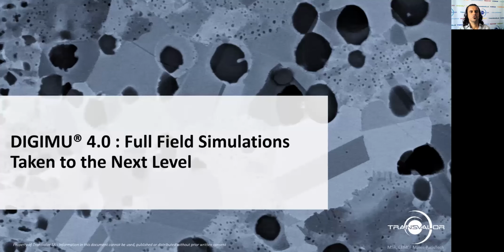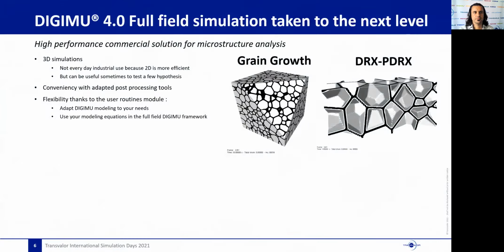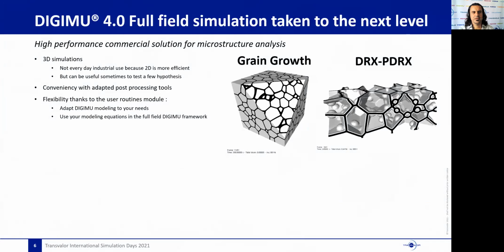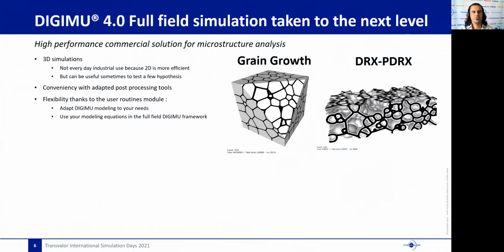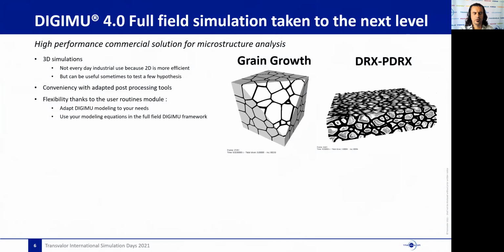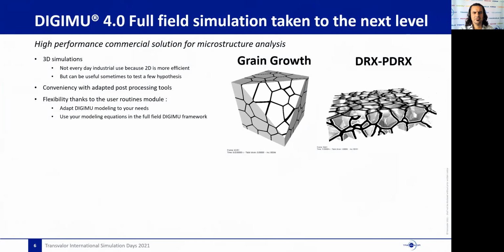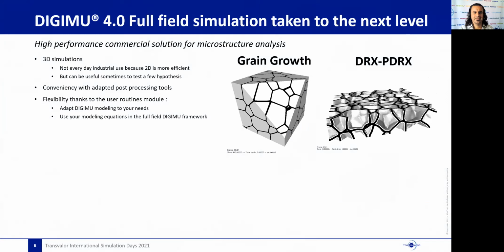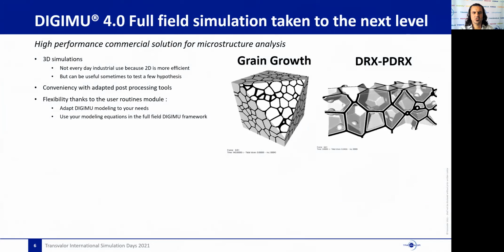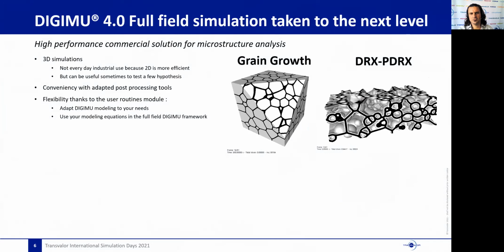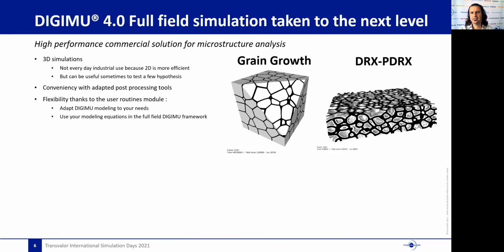Let's start with the actual commercial release, DigiMu 4, and let me explain why I think that this version has really taken the full field simulation from an academic context to an industrial context. Let's summarize the main features of DigiMu 4. 3D simulations are now available. This feature is rather dedicated for advanced academic studies and less for the industry. Indeed, we have shown that today the accuracy cost ratio of the prediction is better in 2D.